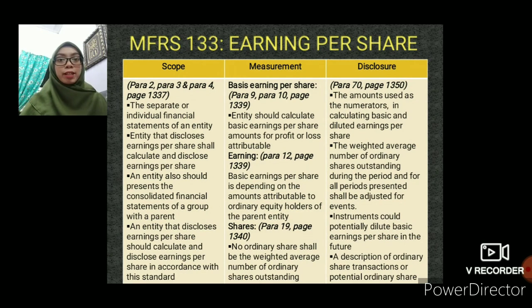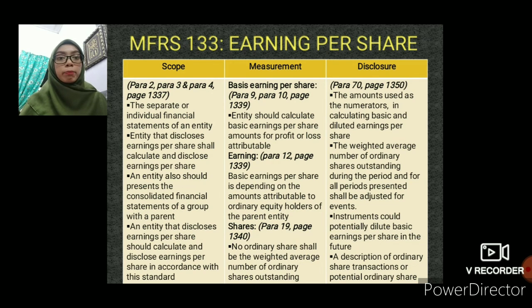The second one is measurement under MFRS 133. There are three categories of measurement. The first one is measurement of basic earnings per share, which we refer to para 9 and para 10, page 1339.